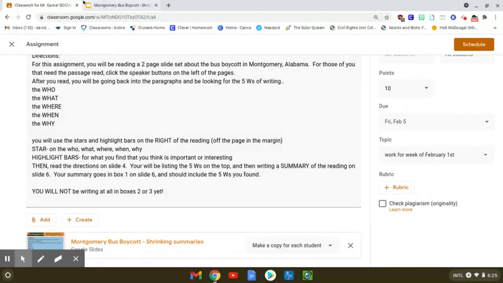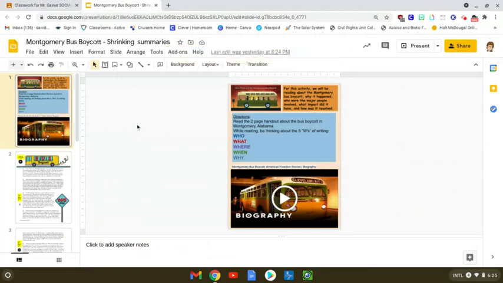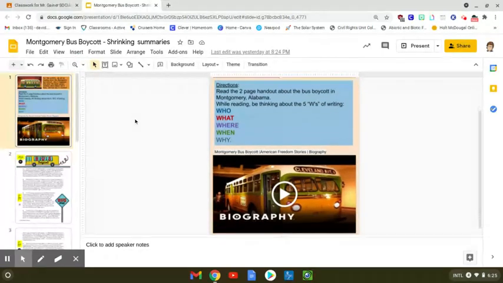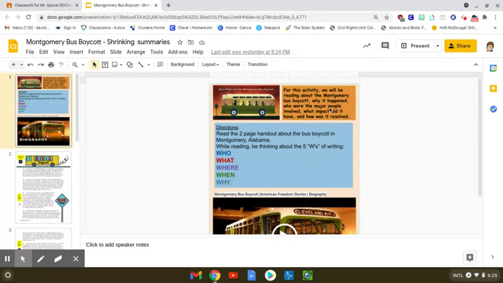Okay. So this is what it looks like. Let me enlarge this just for a second. It says, for this activity, we're going to be reading about the Montgomery Bus Boycott, why it happened, who were the major people involved, what impact did it have, and how was it resolved. So you're going to read the 2-page handout, and you're going to be thinking about the 5 W's, the who, the what, the where, the when, the why.